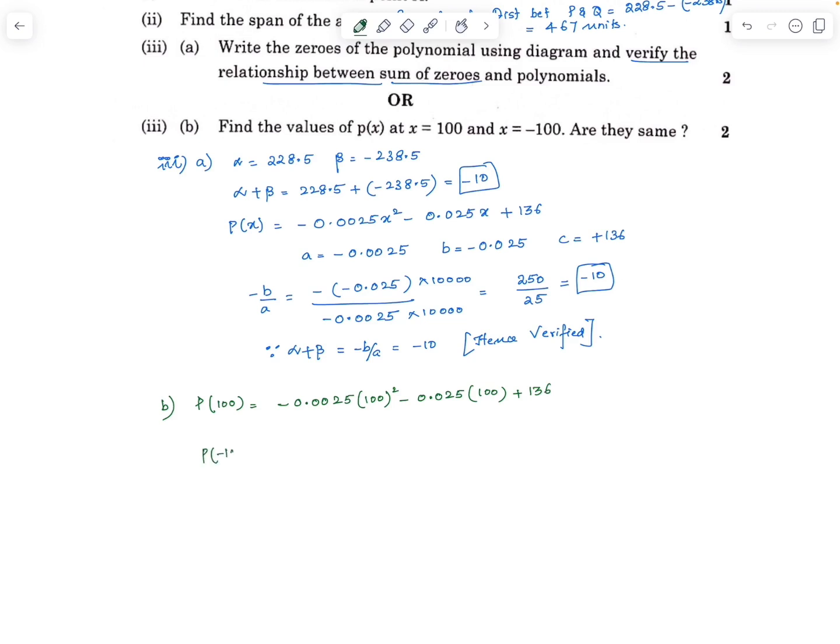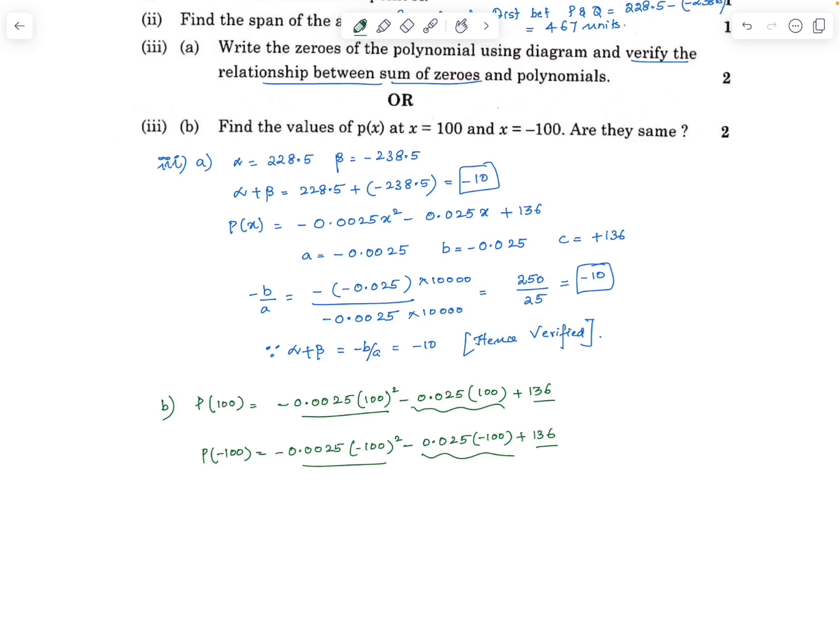P of minus 100 is minus 0.0025 times minus 100 the whole square minus 0.025 times minus 100 plus 136. The first terms in both the polynomials will give us the same result, and the last term is a constant that is also same. The changing factor is the middle term.